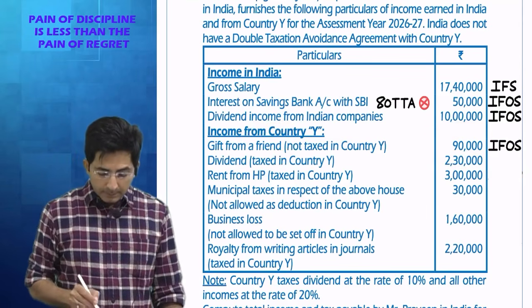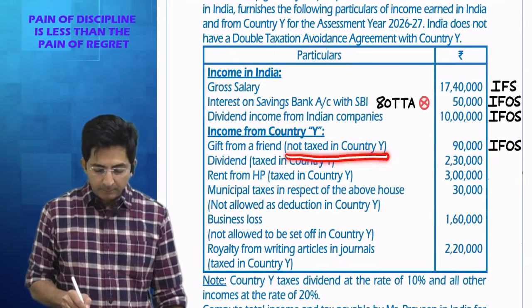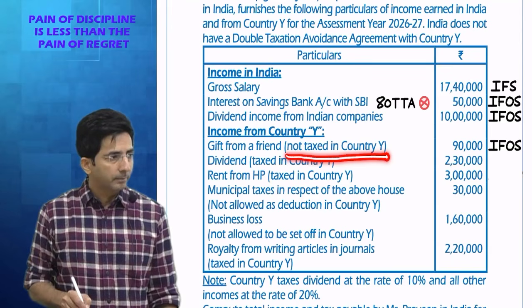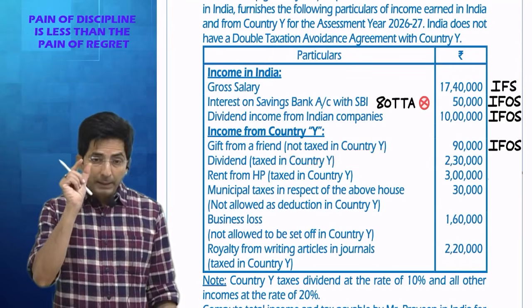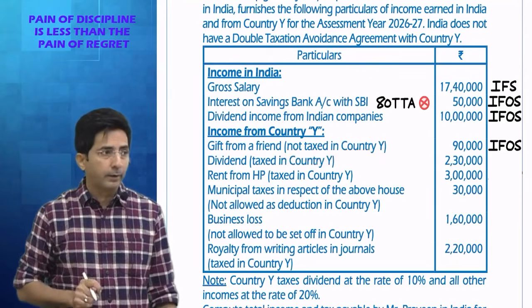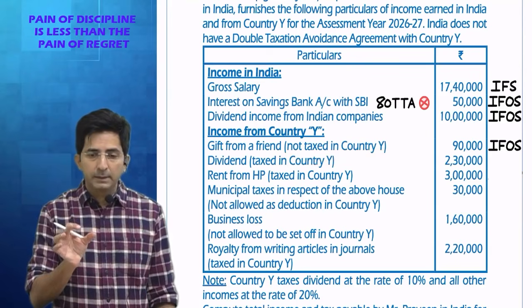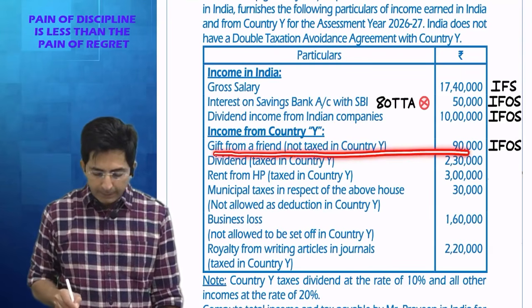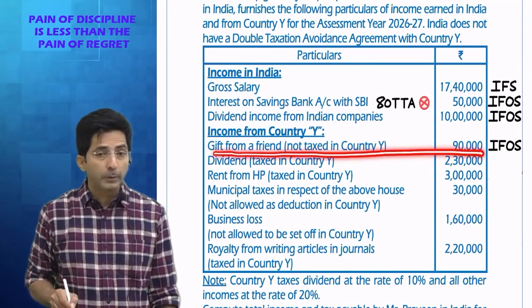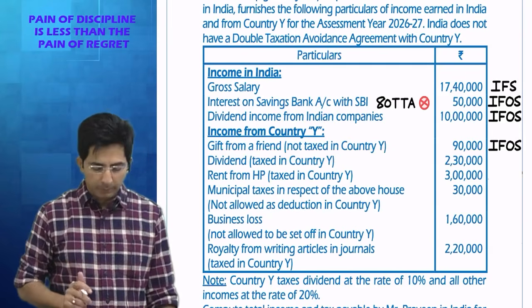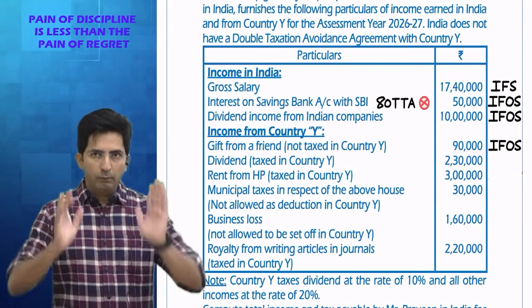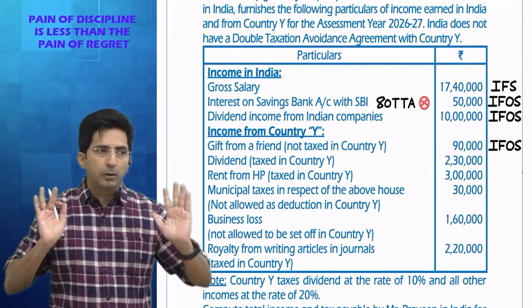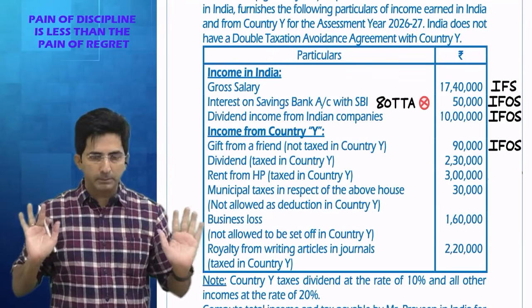But since this gift is not taxed in country Y, it has not suffered double tax. So when you are measuring doubly taxed income, this will not be counted, because doubly taxed income is income which is taxed twice. But this income is taxed only in India, not in the foreign country. So it cannot be called doubly taxed income. Anyway, right now, while preparing the 5 heads of income, I am keeping in mind Indian law, and as per Indian law, gift is taxable.